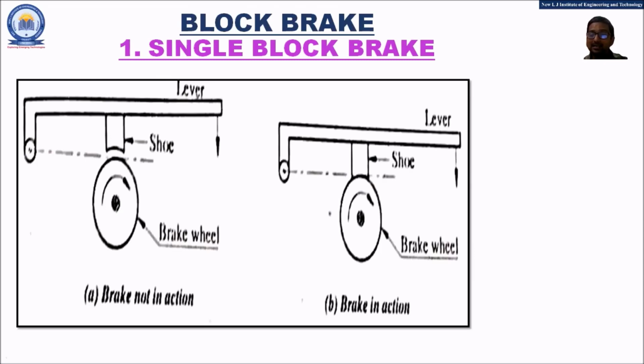In the next case, when we apply force on the lever in the downward direction, as you can observe in the image, the shoe moves downward. The friction material of the shoe comes in contact with the rotating brake wheel, and frictional resistance is developed on the brake wheel.